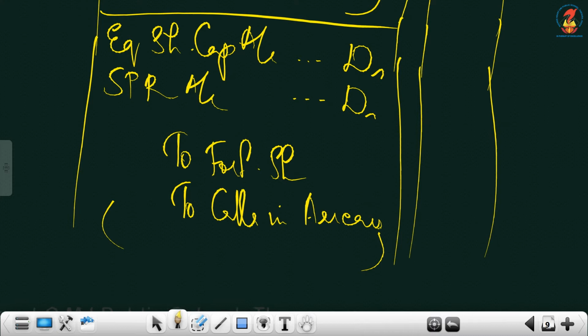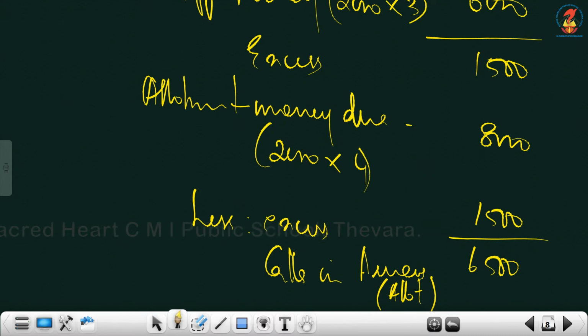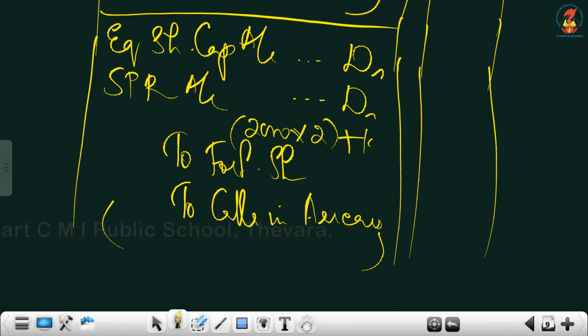Now forfeited shares means what you received from Rajat. Rajat's shares are getting cancelled because of non-payment. So 2000 shares into what we received from Rajat is application, only the application, that is 3, but it includes premium. If premium is received, you have to ignore premium completely. That means 3 minus 1, you can take here only 2. Plus there is an excess amount you received from Rajat, which is the excess amount, this 1500. So it will be 5500. Understood? The excess amount also you have to add and take.